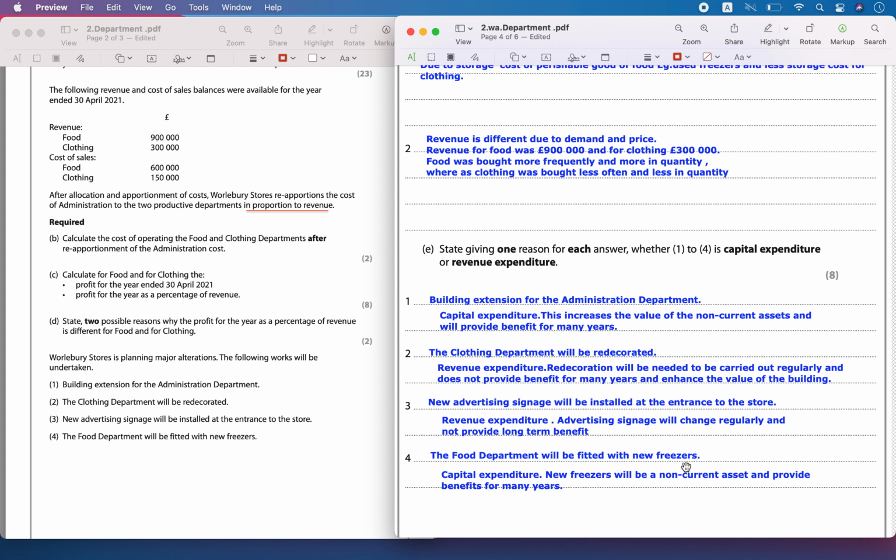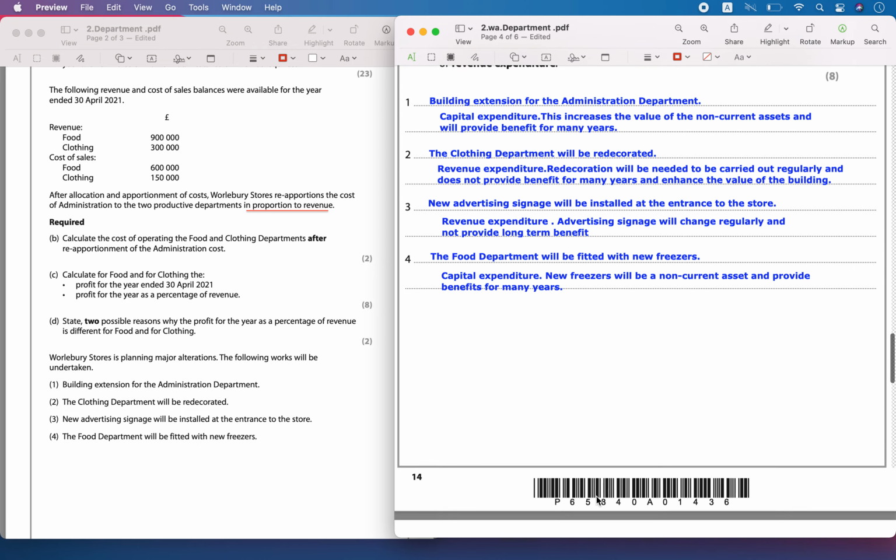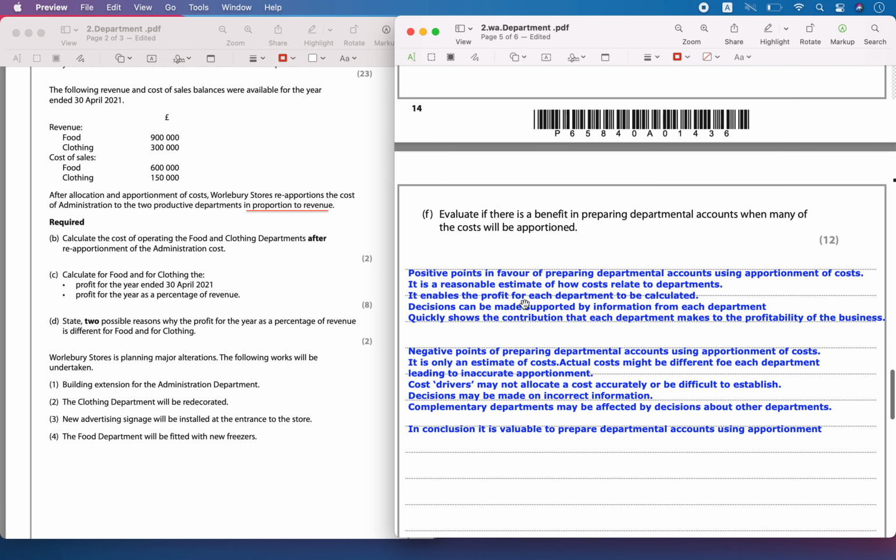The food department will be fitted with a new freezer. This is an asset, so it's a capital expenditure. The new freezers will be a non-current asset and are going to provide benefit for many years. Then the next one: evaluate if there is a benefit in preparing departmental accounts when many of the costs will be apportioned. Is it beneficial to prepare departmental accounts when many of the costs are going to be apportioned?